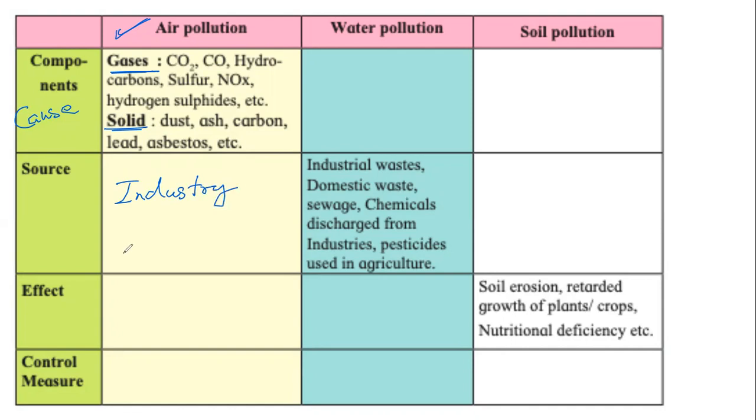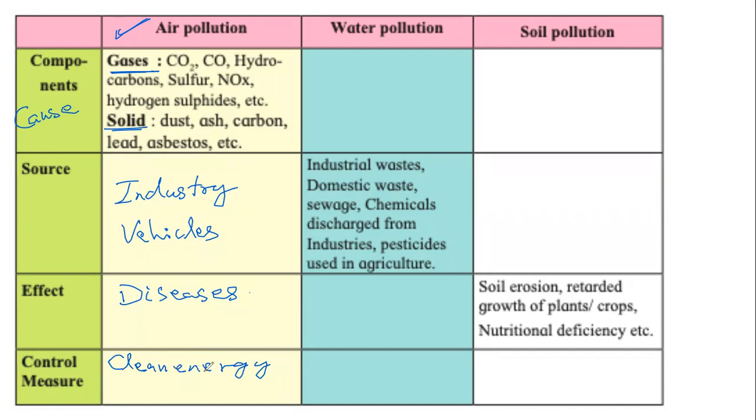Also, I think the main source of air pollution is our vehicles. When I try to think how air pollution is affecting me, it causes diseases. And how can we control this? We have to use clean energy, green energy.